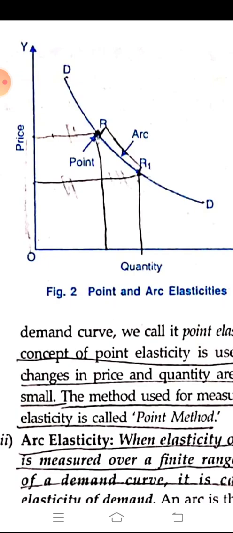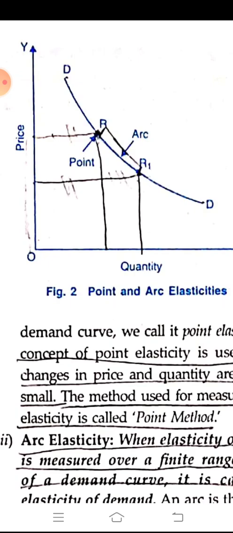When we mark the second point, R1, on the demand curve and join the line, you can see it is marked as an arc. That arc is showing us the increase or decrease in the demand. The concept of point elasticity is useful when changes in price and quantity are very small. The method used for measuring point elasticity is called the point method.